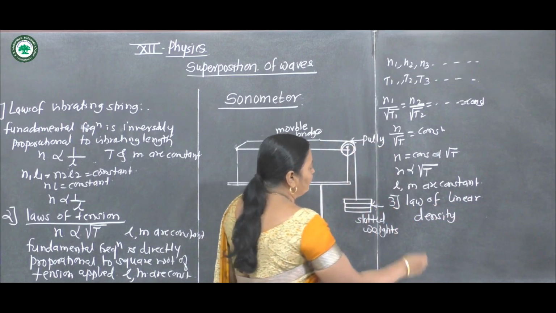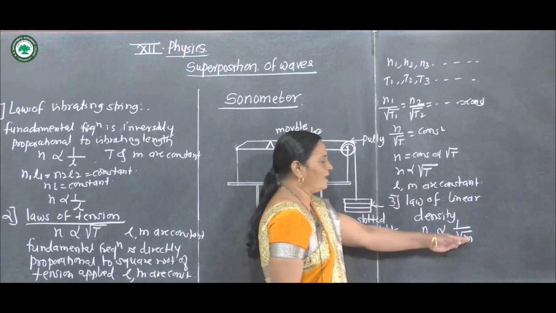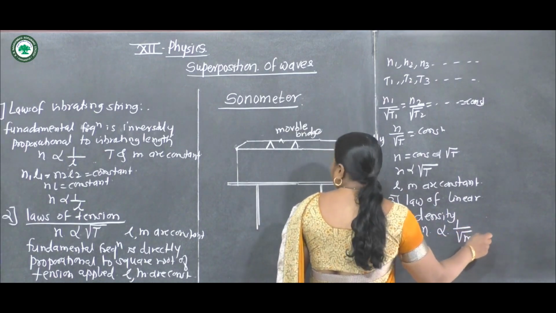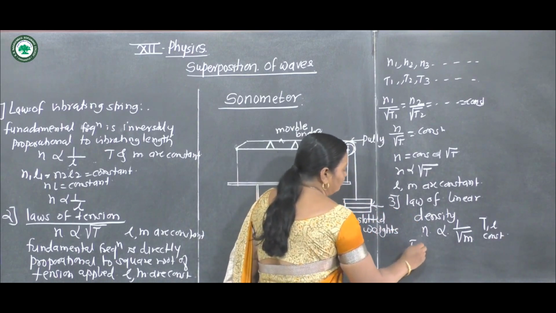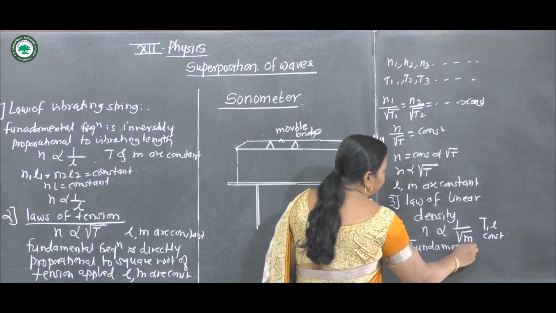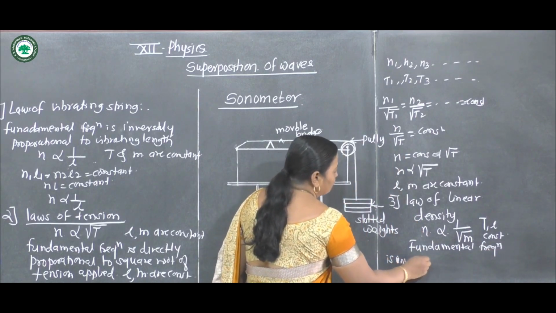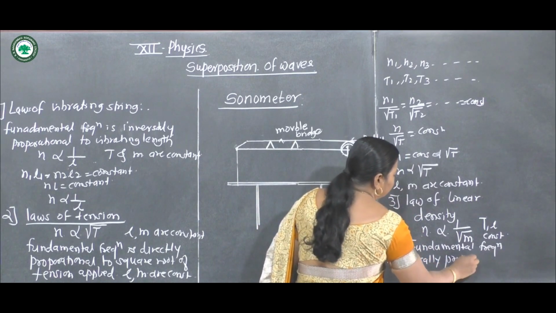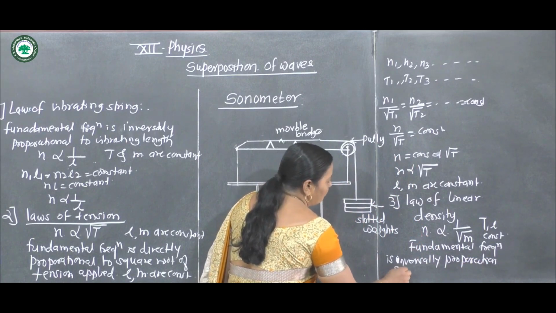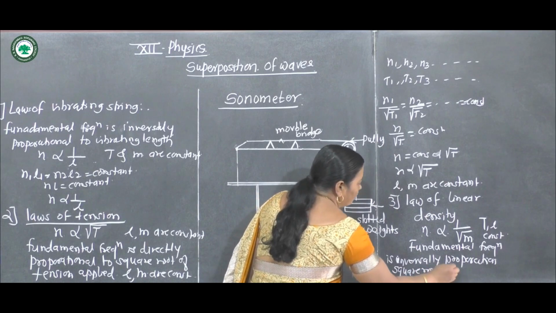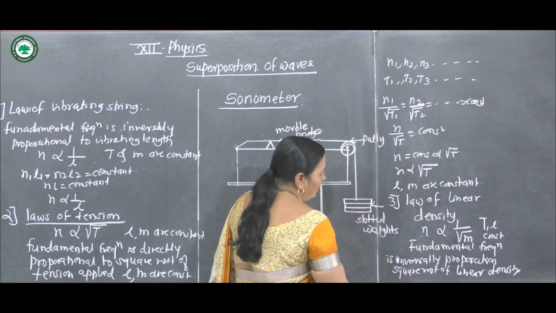In this case, the fundamental frequency is inversely proportional to square root of M, where M is mass per unit length, or linear density, where T and L are constant.